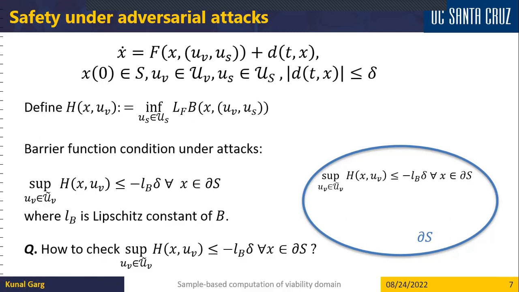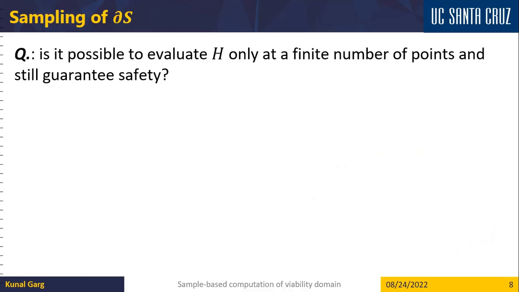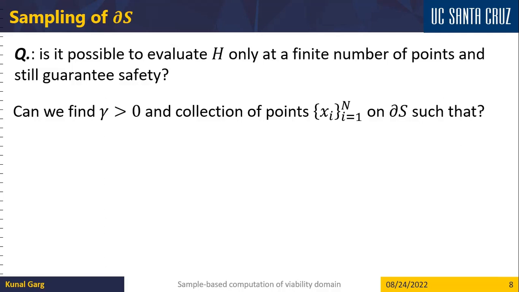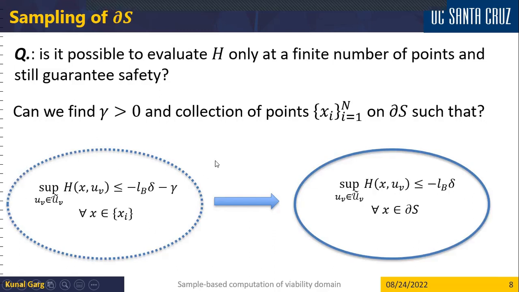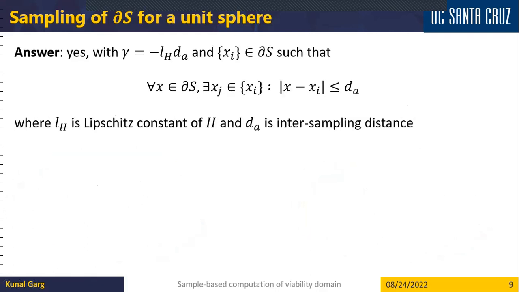the set S. But the question is, how can we check an inequality to hold on a continuous boundary which consists of infinite number of points? In other words, is it possible to evaluate the function h at only a finite number of sampling points and still guarantee safety? Or equivalently, can we find a parameter gamma and a finite set of sampling points on the boundary such that if we check this modified inequality with parameter gamma added on the right-hand side, just on the finite number of sampling points, then the original inequality holds at each point on the boundary.